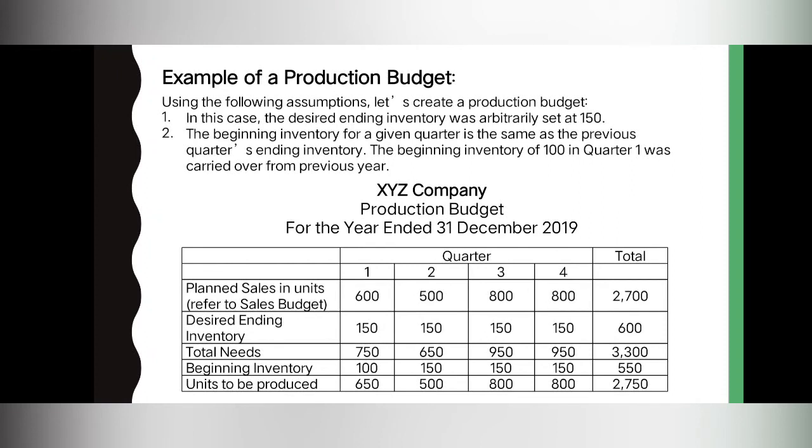So, just follow the formula. Ano nga ulit yung formula? We have the planned sales in units. Saan nakuha tong planned sales in units natin? These are the expected sales in units natin in the sales budget. Plus the desired ending inventory, we will get the total needs. Ito yung kinakailangan na inventories for that period. Less beginning inventory, then we will get the units to be produced. Or ito na yung mga inventories na kailangang magawa or maiproduce ng business for that period or quarter para matugunan yung needs nito.